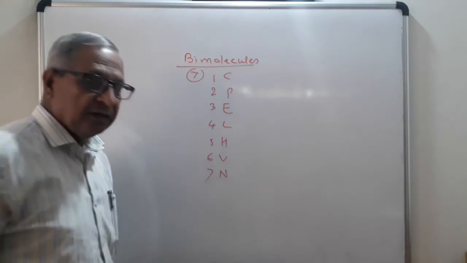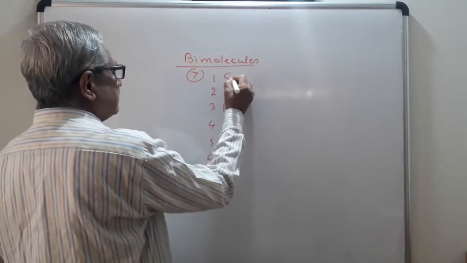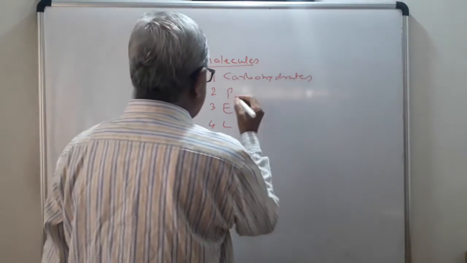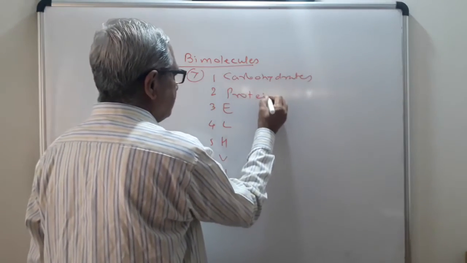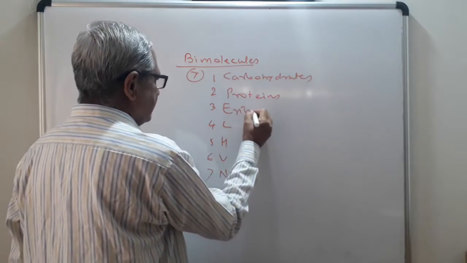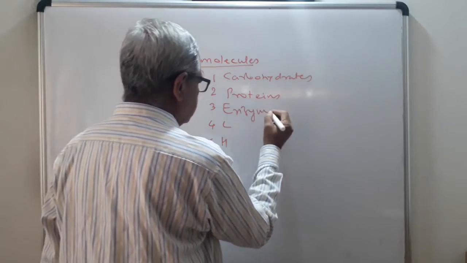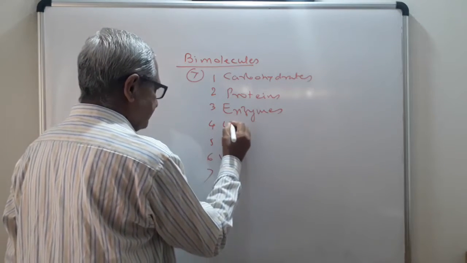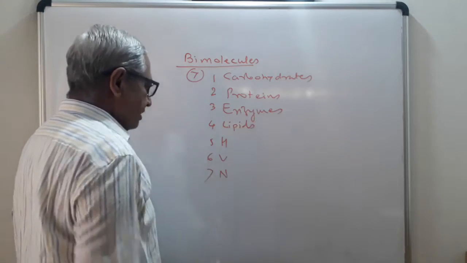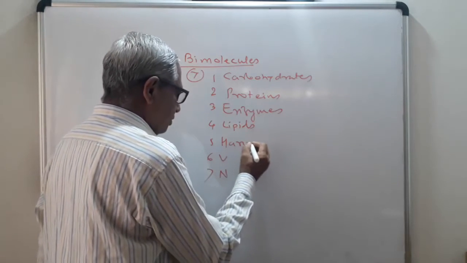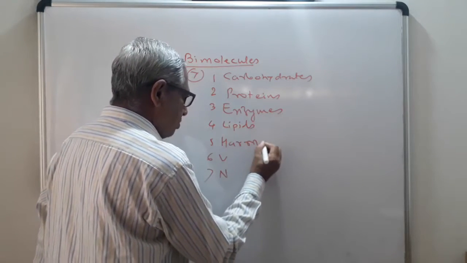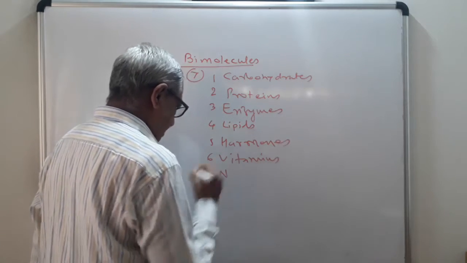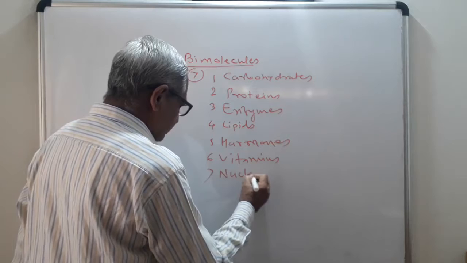CPELHVN. Now see, first C stands for carbohydrates, P stands for proteins, E stands for enzymes, L stands for lipids, H hormones, V vitamins, N nucleic acids.